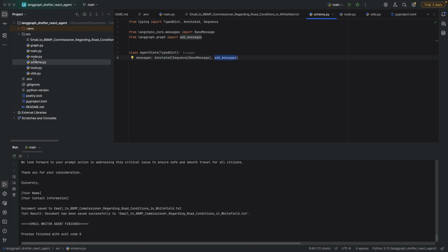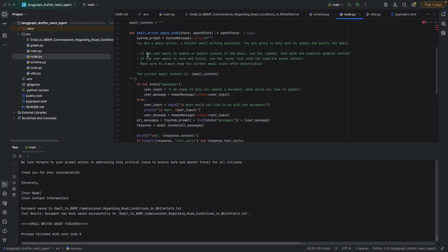Now let's move to node.py. We have only one node here, which is the email writer agent, and we are using a prompt for writing that particular email. You can go through that particular prompt. You are an email writer, a helpful email writing assistant. You are going to help the user to update and modify the email.